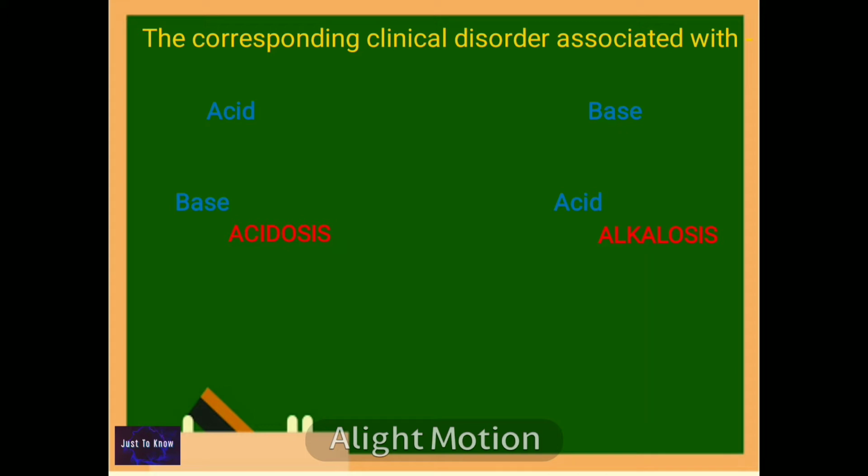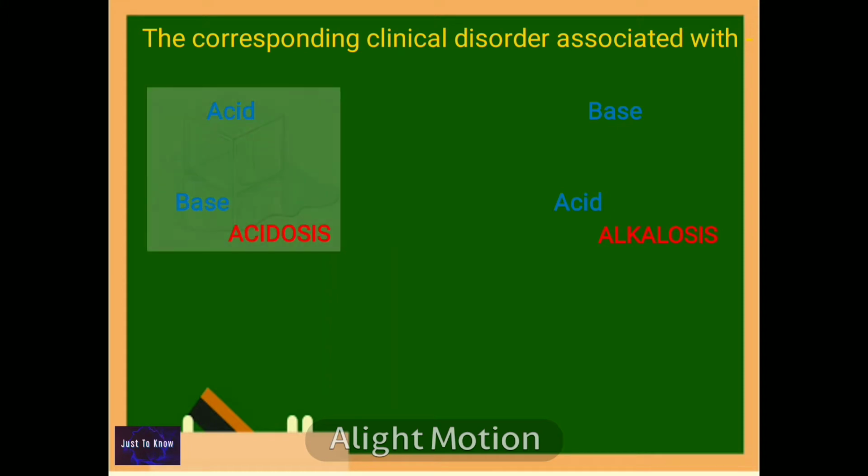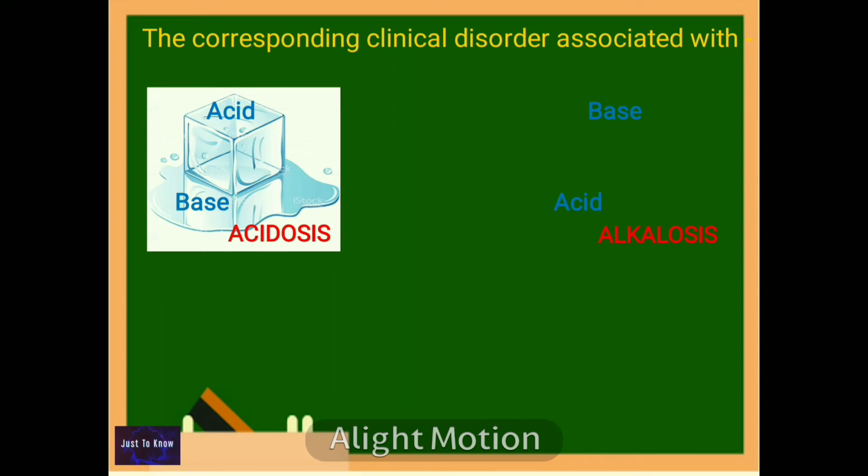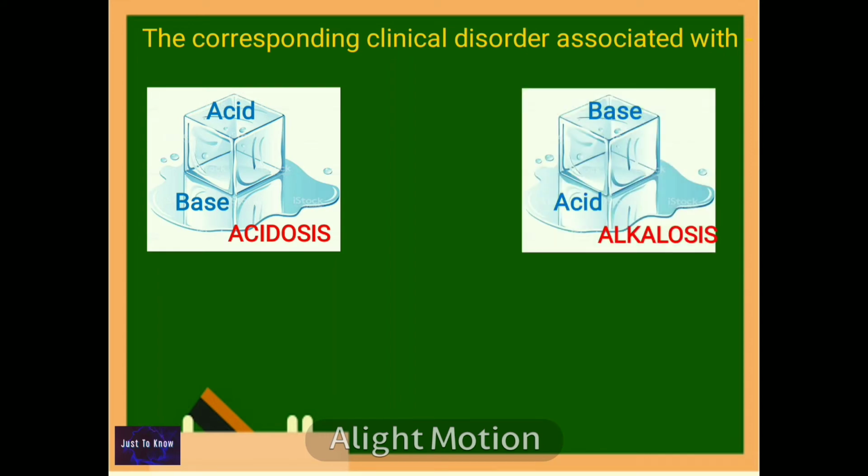Here, the clinical disorder acidosis is associated with the accumulation of acid in the tissue or plasma, and alkalosis is associated with the building up of alkali in the body. In simple terms, remember, in acidosis, acid will be accumulated and base will be lost, and in alkalosis, the base, the alkali, will be accumulated and the acid is lost.